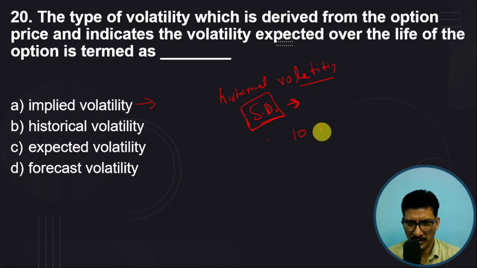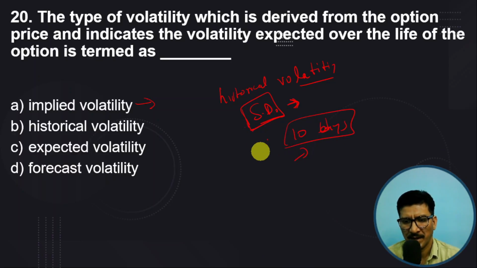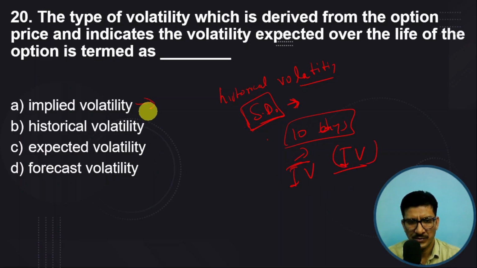There may be 10 days before the option contract expires, and given the premium, we can calculate the implied volatility, which is denoted with IV in short form. So this question may be asked in short form as well in the exam.